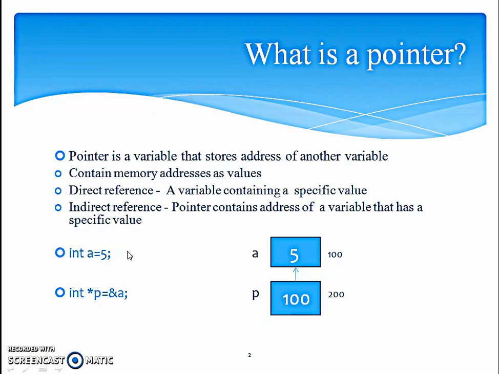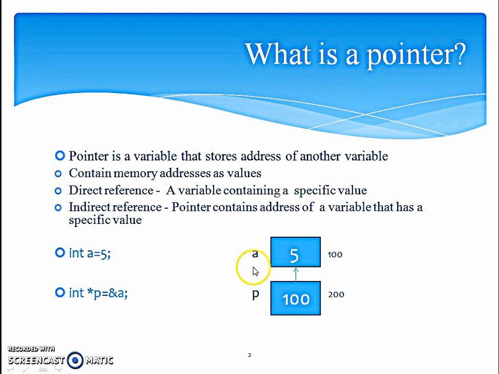What is a pointer? Pointer is a variable that stores address of another variable. It contains memory addresses as values. Now when we talk of reference, reference can be of two types, direct reference and indirect reference. Direct reference is when a variable contains a specific value. Indirect reference is when a pointer contains the address of a variable and that has a specific value.